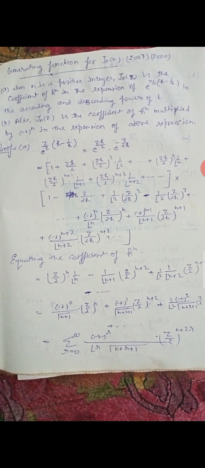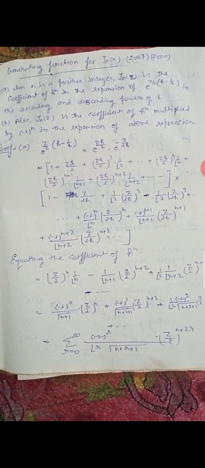Now equating the coefficient of h to the power n, this is (z/2) to the power n into 1/factorial n, minus 1/factorial n+1 (z/2) to the power n+2, plus 1/factorial 2 into 1/factorial n+2 (z/2) to the power n+4, and so on. This is (minus 1) to the power 0/gamma(n+1) (z/2) to the power n, minus 1/gamma(n+1+1) (z/2) to the power n+2, plus 1/factorial 2 (minus 1) squared/gamma(n+2+1) (z/2) to the power n+4.